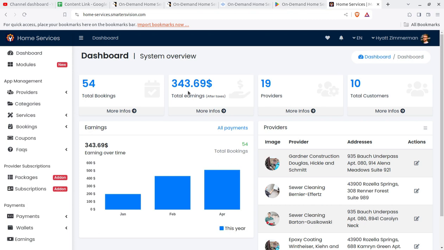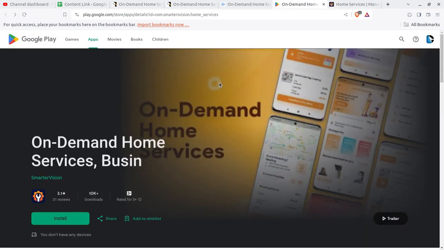So let us start overviewing the complete features, and don't miss any part of this video, and you are going to completely understand how this system is working and how you are going to earn actually. The question that may be coming in your mind, this app is going to be hosted at Google Play Store. So your users are going to download this app from the Play Store itself. It is like all common applications that you are also using, and you are going to control this app from the backend.